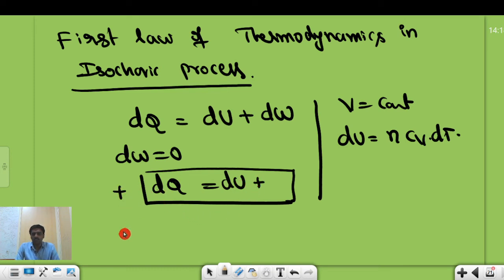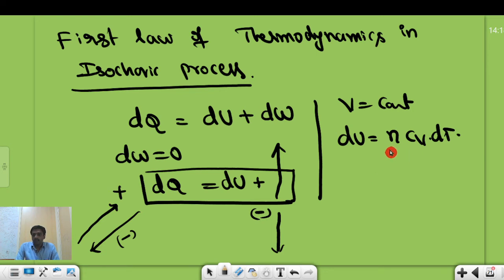That means dQ is positive: if we are supplying heat energy to the system, then the internal energy of the system must increase. If we are removing heat energy from the system, dQ is negative. If we are removing heat, dU will also be negative, that is, the temperature of the system will decrease, and so the internal energy of the system must decrease. This is the formula we are having.